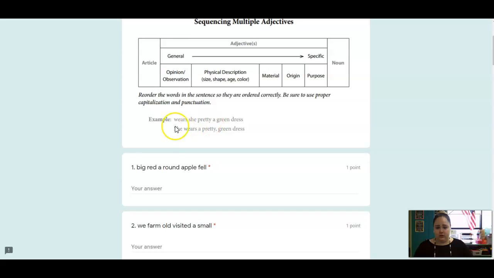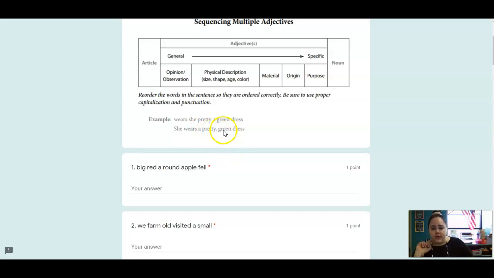And here's an example. So the phrase they gave us was, "Wears she pretty a green dress?" Your job is to switch these words around to put them in the correct order. So we're always going to start with the subject. So our subject is she. Then the verb, what is she doing? She wears. The article goes first. So a, the, this, and those are the main ones that we're going to use.